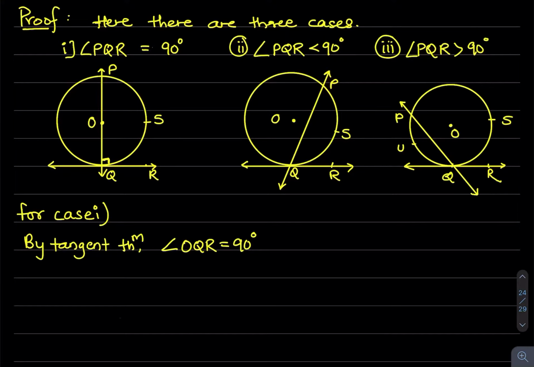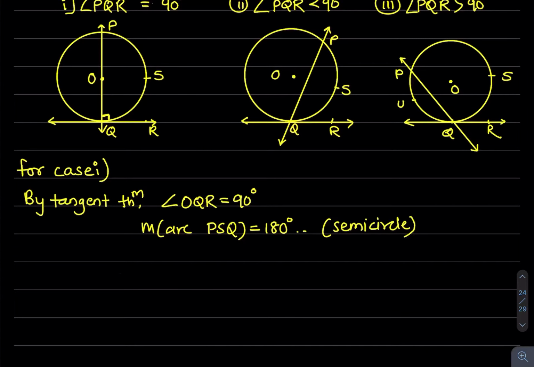Because PQ is the diameter of this circle, and a diameter divides the circle into 2 equal parts. So PSQ is a semicircle. So its measure will be 180 degrees. So now observing this, we get angle PQR is half of measure arc PSQ. So OQR and PQR are the same. So here is the proof for the first case.